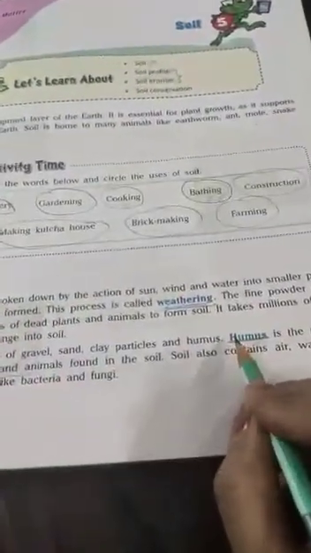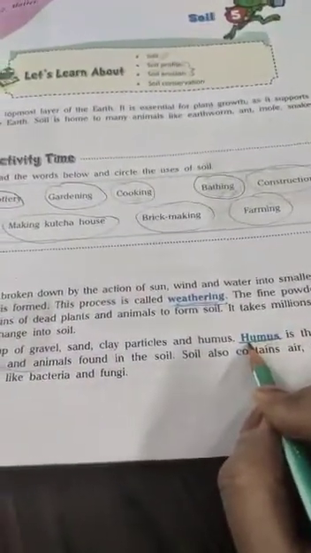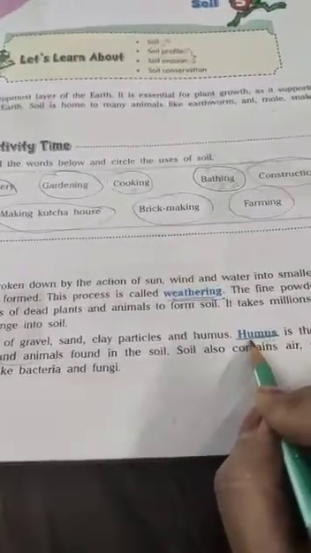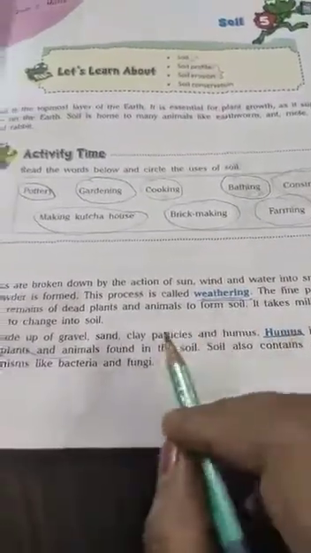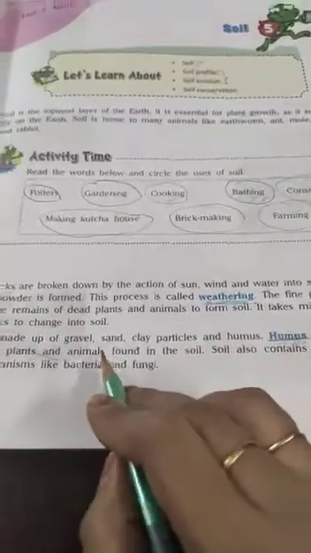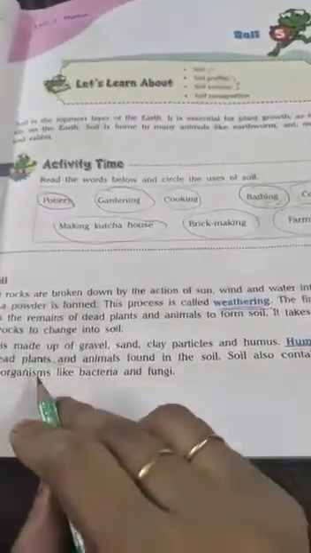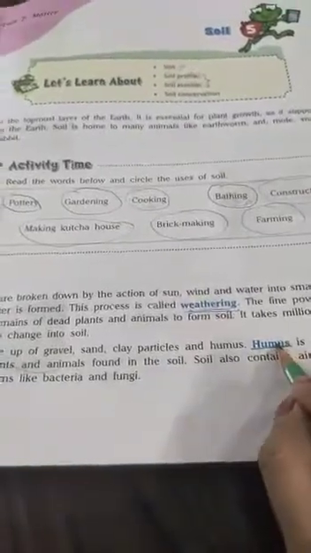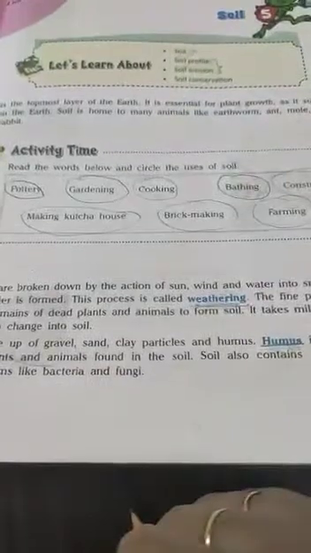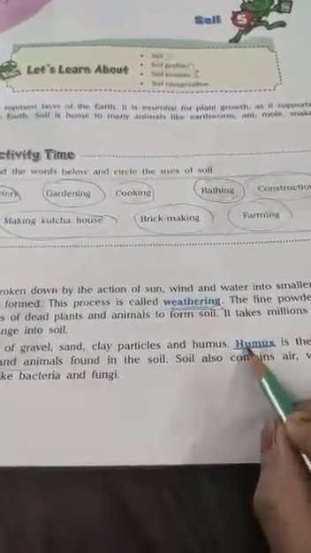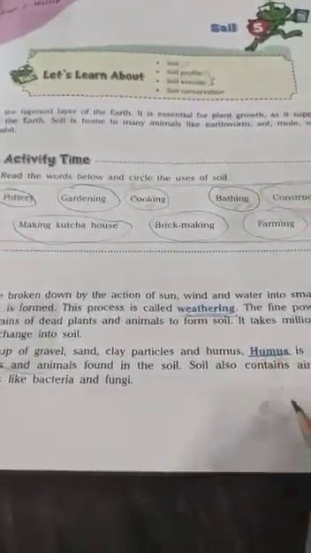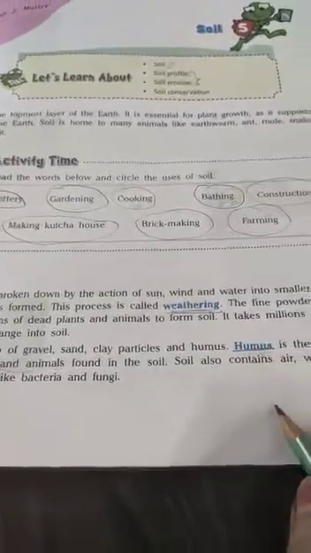Then we have seen another important term, humus. What is humus? Humus is the dead remains of plants and animals which are found in the soil. The dead bodies of the animals or the plants mixed with the soil, that is called humus. And why is humus important for the soil? Because it increases the fertility of the soil. It provides nutrients to the soil.